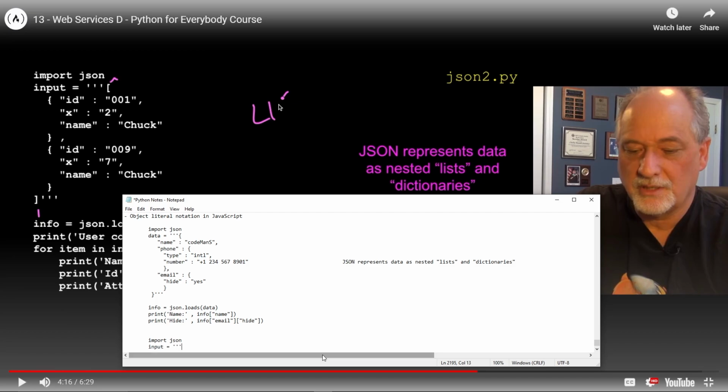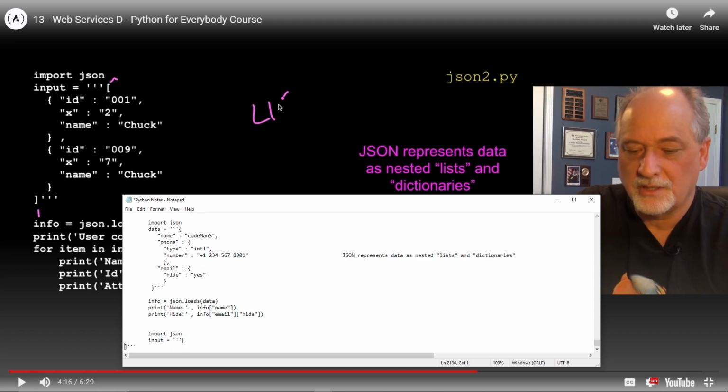We'll do input equals triple quotes, and this time we're going to be making an array, because it's JavaScript right now, and then it'll turn it into a list once we turn it into Python. So this array is going to have this stuff in it.